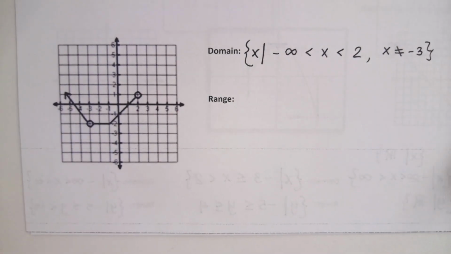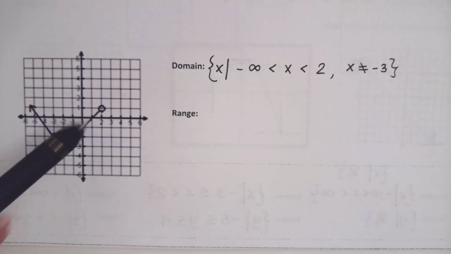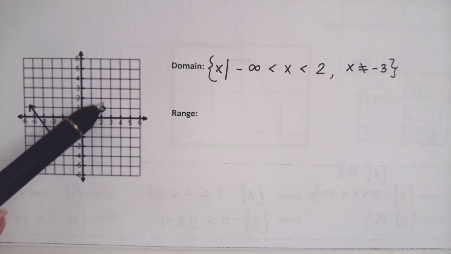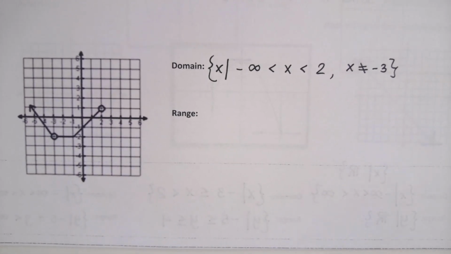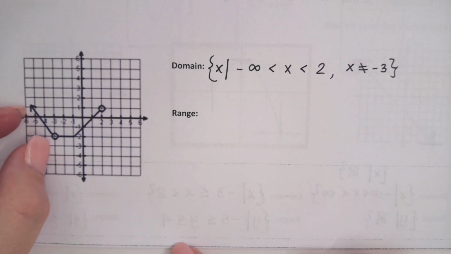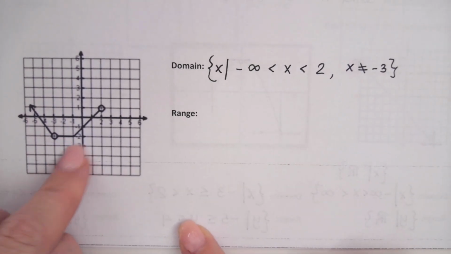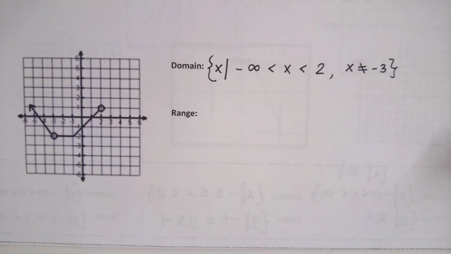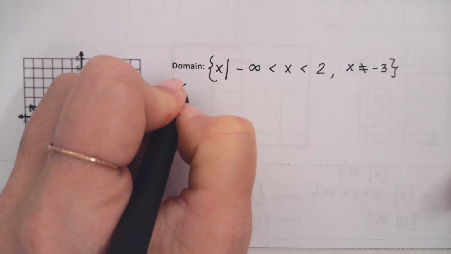I had another strategy. Yes, there's a second one. So the first one is basically saying it's all of this, but not this one. The second strategy is doing 2 separate inequalities. You would start with this inequality, which says from negative infinity to negative 3, and then from negative 3 to 2.